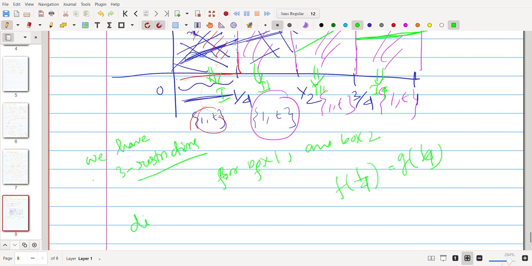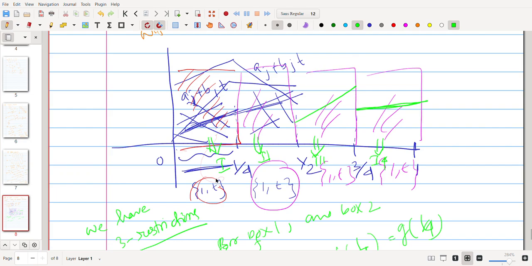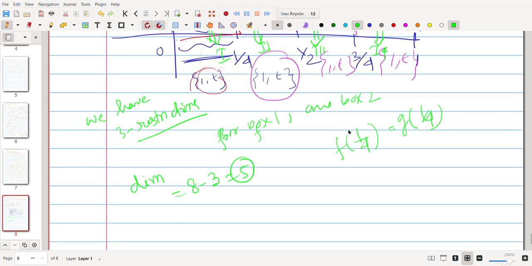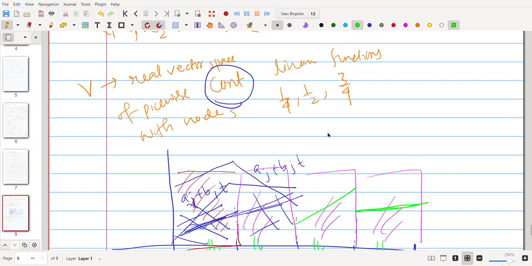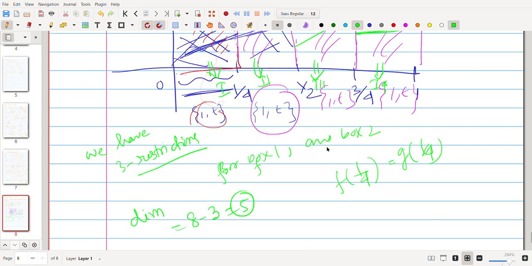That means the dimension is actually 8 minus 3, that is 5. Here we need a basis for each zone: this one is a basis for this zone, and so on for the four zones. So we need 8 vectors to span the whole space, which is in fact a basis. If it were asking about just linear functions with nodes, the dimension would be 8. But since it is asking about continuous linear functions, there are extra conditions imposed. You need the continuity requirement.